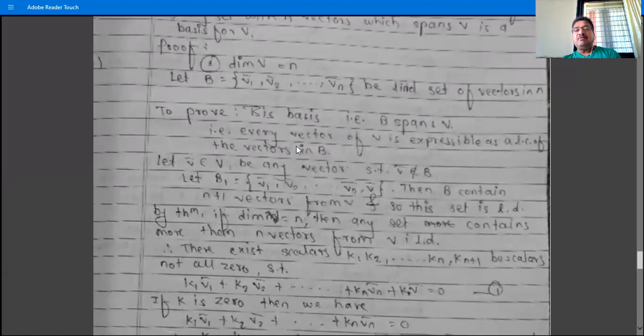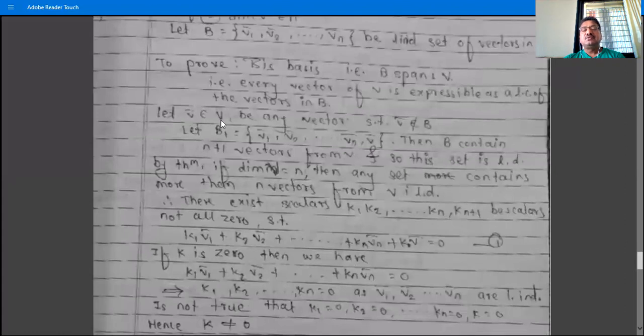B spans V if every vector of V is expressible as a linear combination of vectors in B. So let v̄ belong to V be any vector such that v̄ does not belong to B. So we take another vector other than the vectors of B, and let B = {v1, v2, ..., vn}, then consider {v1, v2, ..., vn, v̄}.